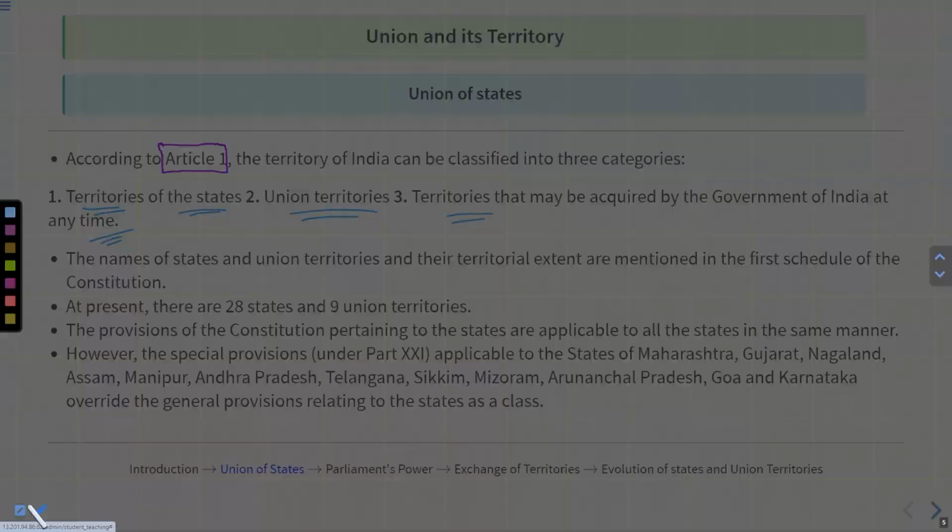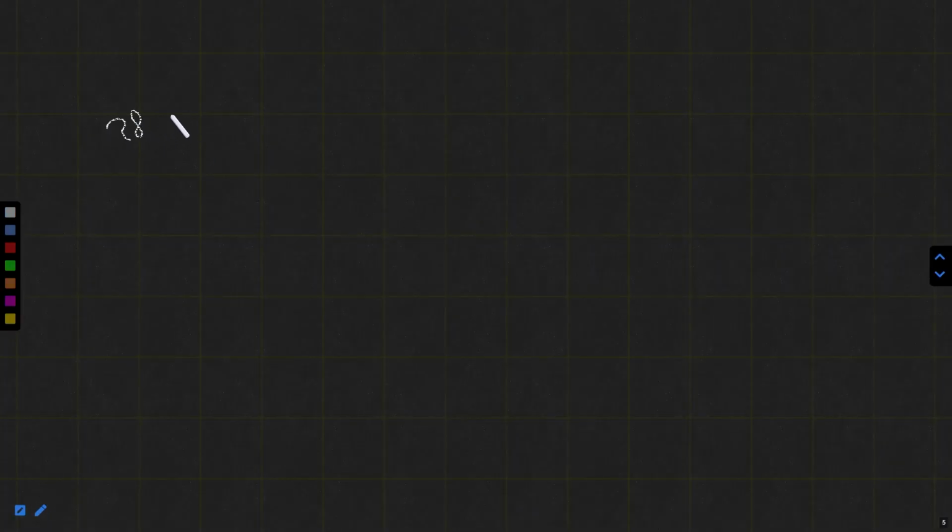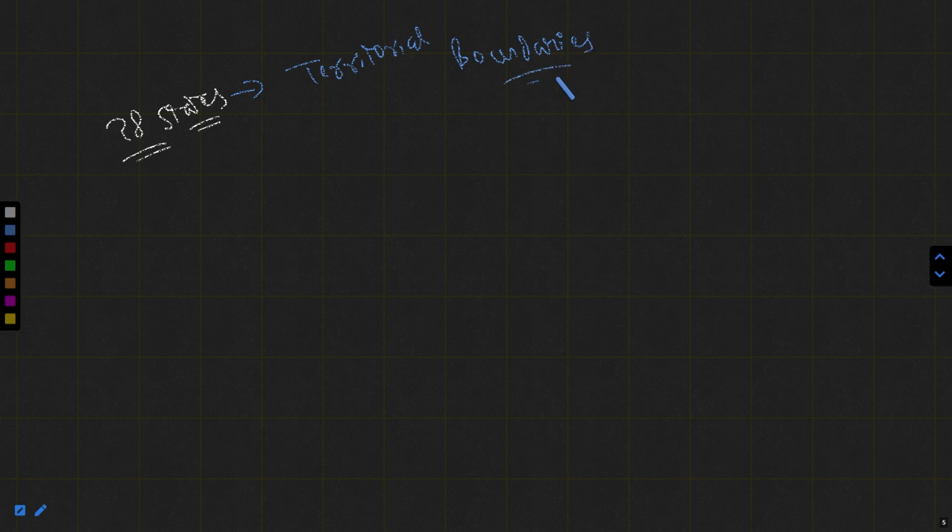So basically, suppose we say 28 states, their territorial boundaries. That's the first thing. Thereafter, if we talk about nine union territories, then basically their territorial boundaries.